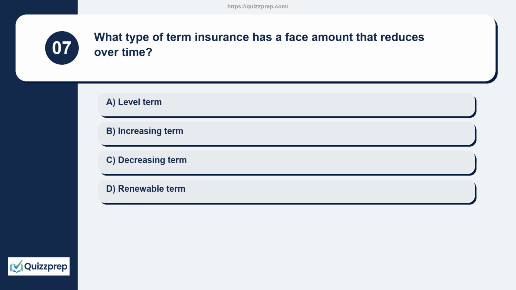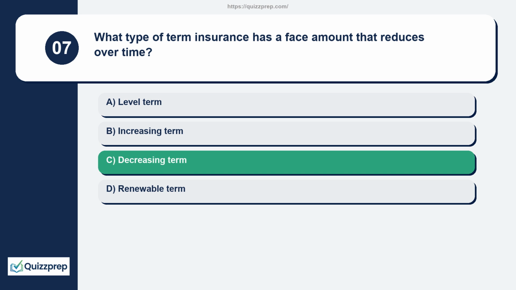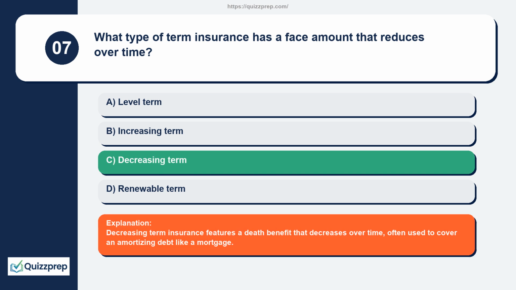Question 7. What type of term insurance has a face amount that reduces over time? Level term, increasing term, decreasing term, renewable term. Decreasing term insurance features a death benefit that decreases over time, often used to cover an amortizing debt like a mortgage.